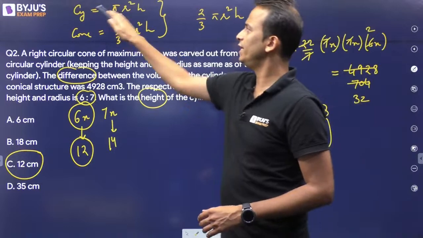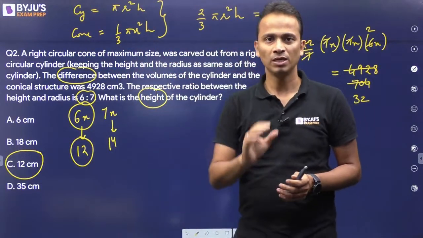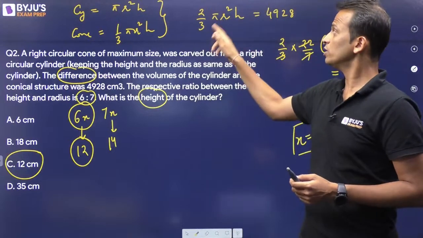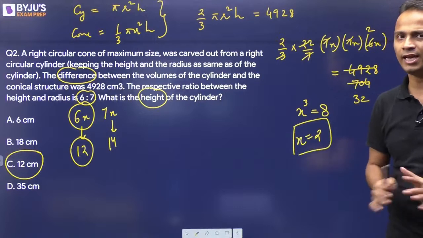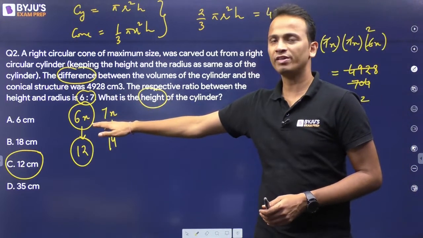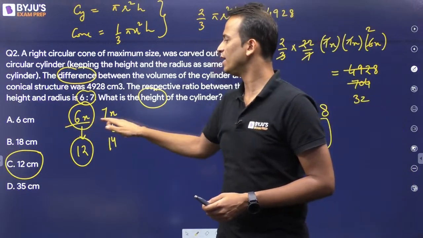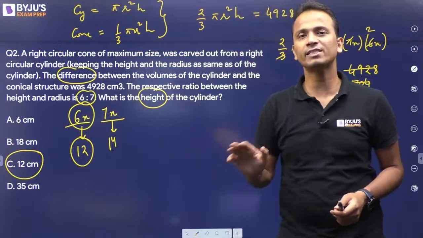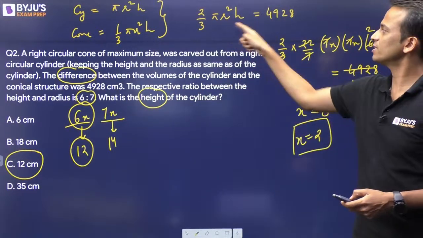So volume of cylinder is pi r square h, volume of cone is 1/3 pi r square h. The difference between these two is 2/3 pi r square h, which is given as 4928. Okay. Also the ratio of height and radius is given as 6:7. So I have assumed height and radius as 6x and 7x and have substituted these two values in this equation.